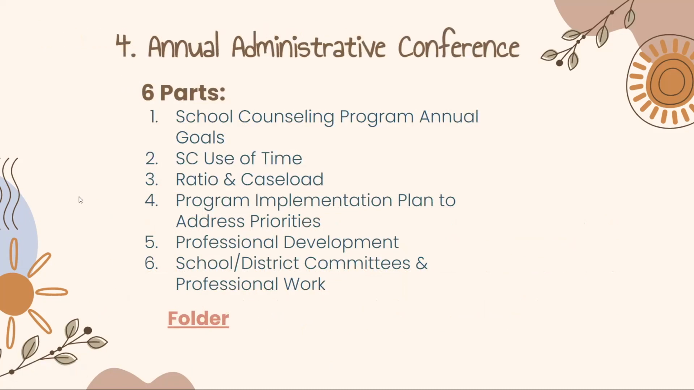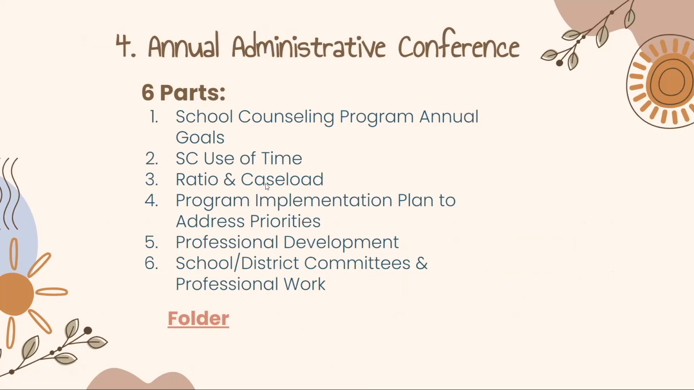There are 6 parts to the annual administrative conference. You will notice on the blank template that you will see the school counseling program's annual student outcome goal. So you will see that pop up, and that is obviously copy and pasted from your annual student outcome goal plan. You will have the school counselor use of time. Remember, we will make the exception if you don't have an average time from the year before, but at least provide one for the current year. Ratio and caseload, those are pretty easy to fill in.